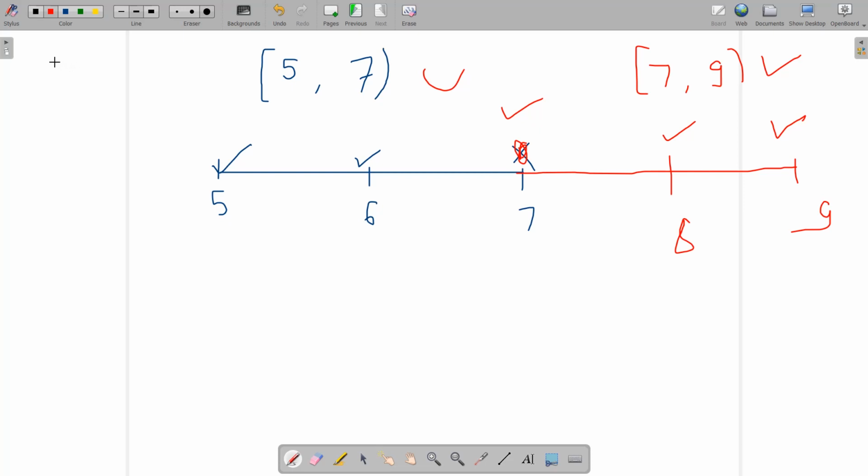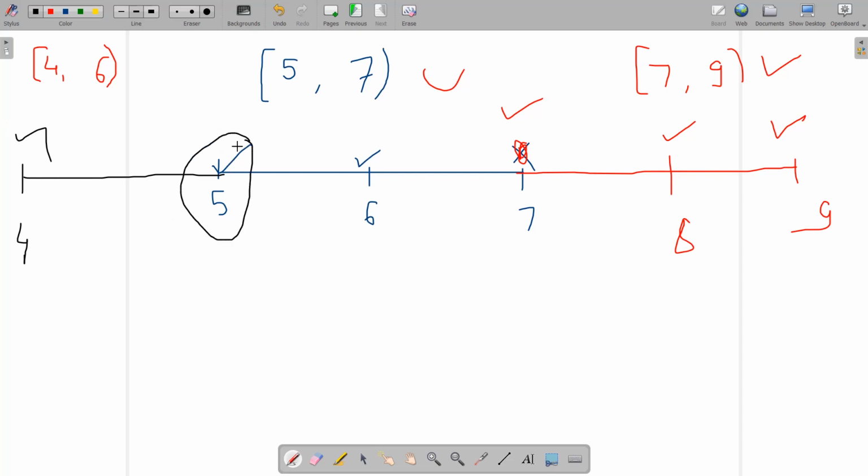Let's suppose I am going to take 4 to 6. Can I take this interval? Let's try to understand that. Let's try to extend this one up to this one. I'm going to say yes, there it is 4. I can take 4. So I will try to take 5 now. Note that 5 is already taken, so I cannot take 5. So I should return my answer as false when this interval is given to us.